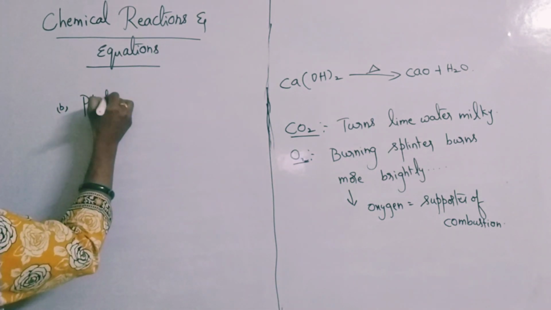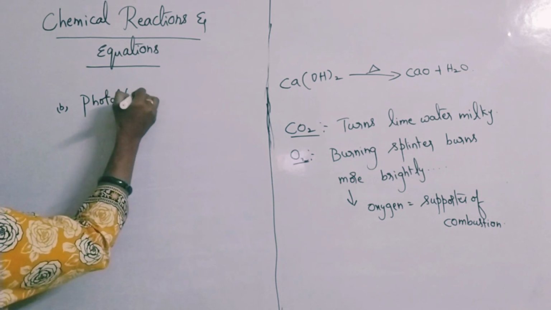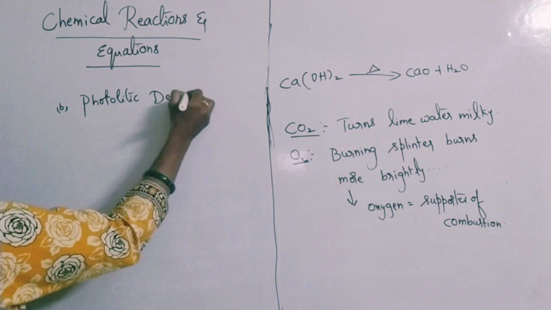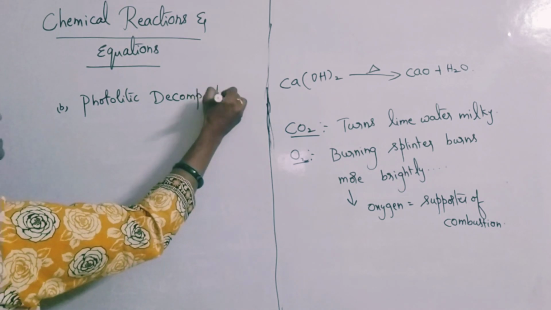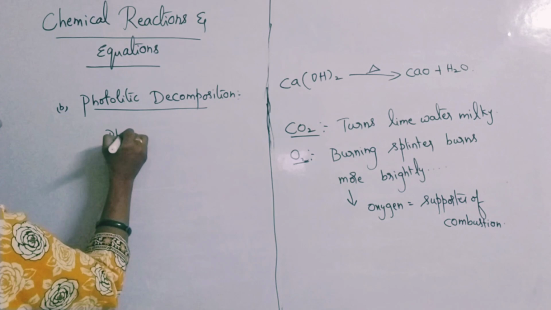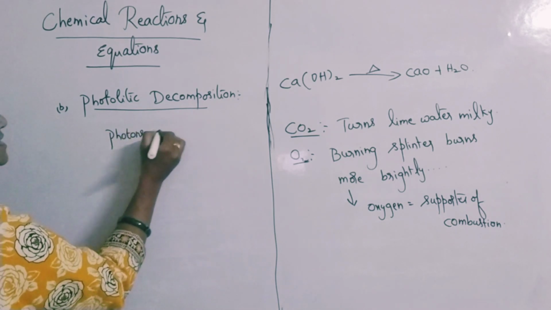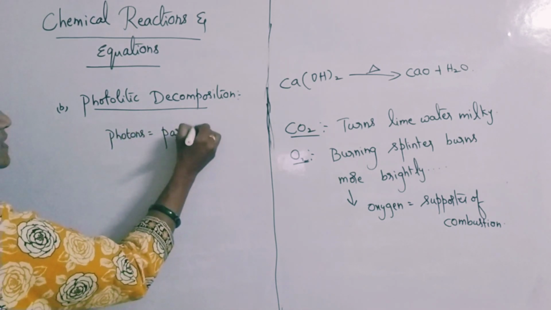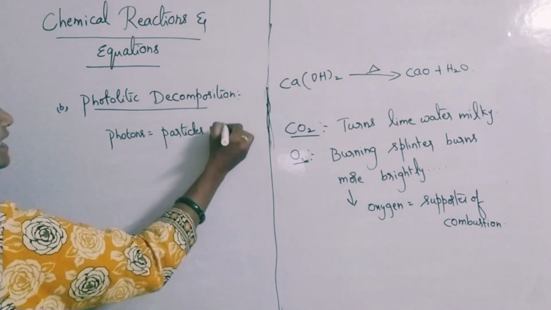Here that means the decomposition which happens in presence of sunlight. Here photons means what? Particles of light are called as photons. Please remember, photons means particles of light.